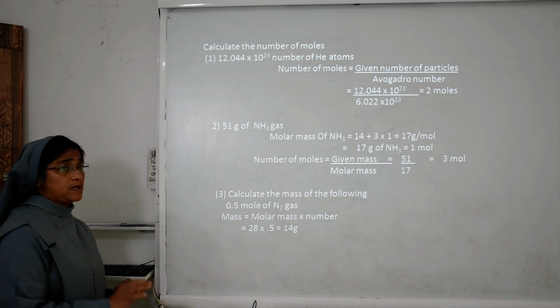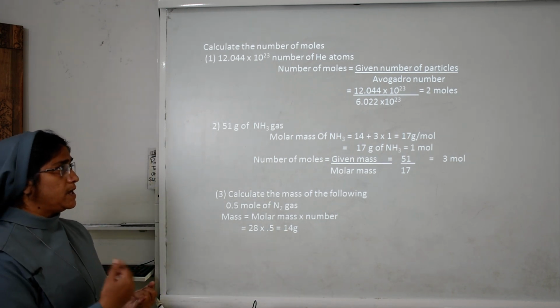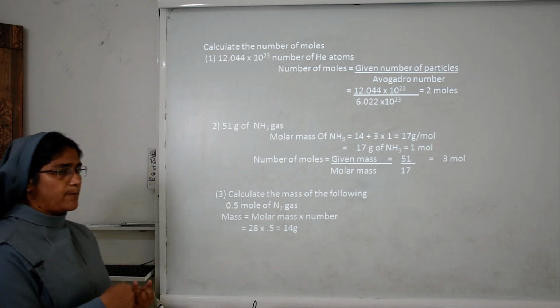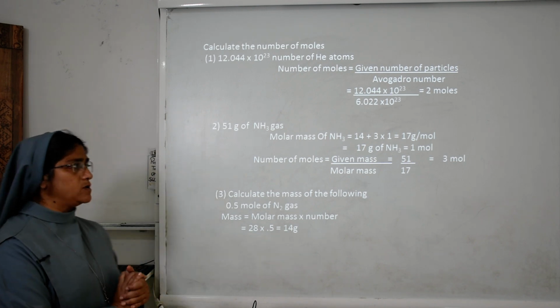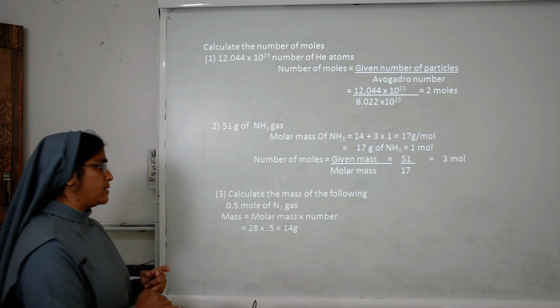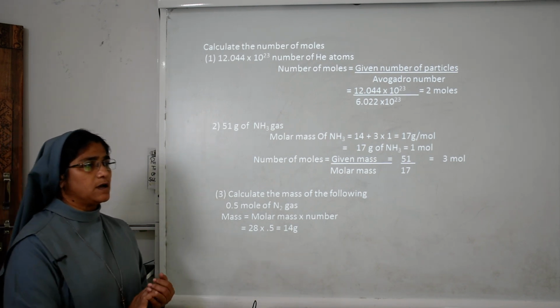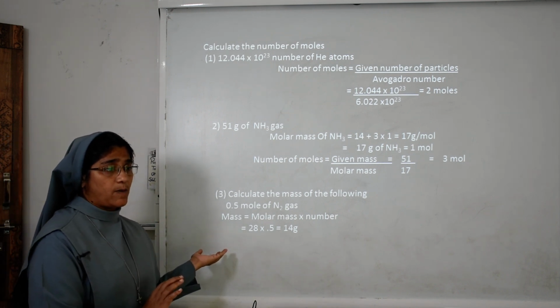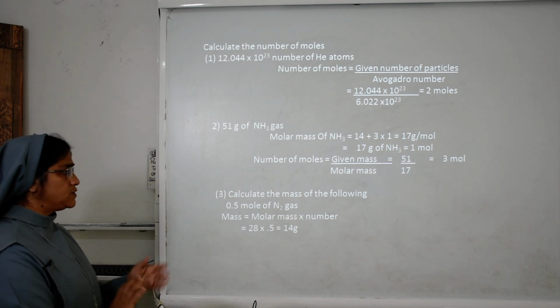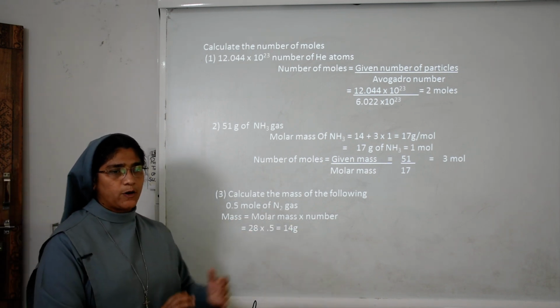So this is the equation. Number of moles means given number of particles upon Avogadro number. Another equation to find the number of moles is given mass upon molar mass. Then to find the mass, mass is equal to molar mass into number of moles.